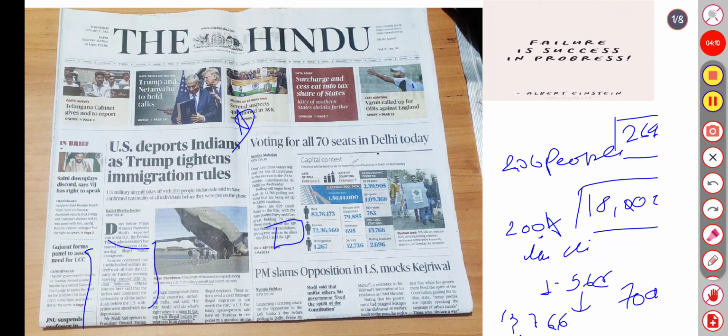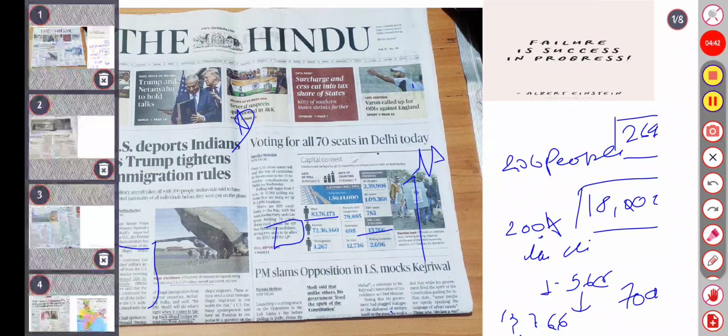The male voters are 83 lakh 76 thousand 173, female 72 lakh 36 thousand 560, third gender 1,267, persons with disability 79,885, overseas 695, and voters aged 85 plus are 1 lakh 100 plus 783. Polling stations are 766 and polling locations are 2,696. So just have a look at today's elections.